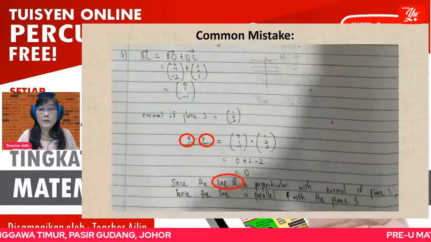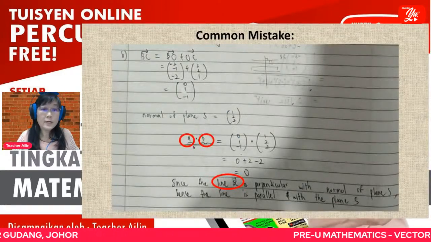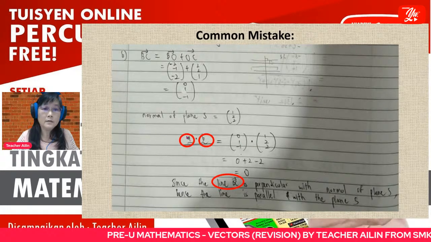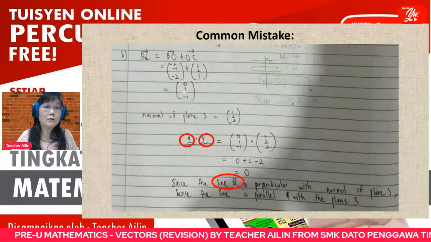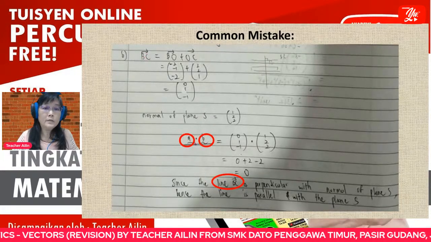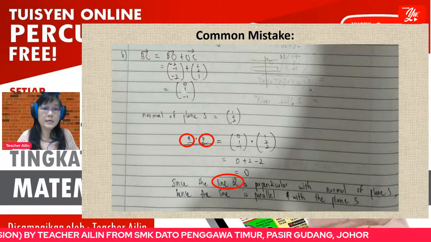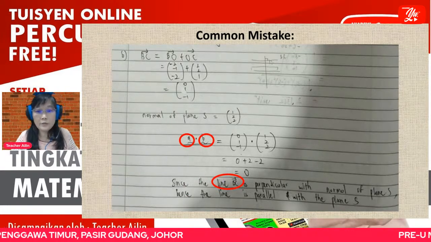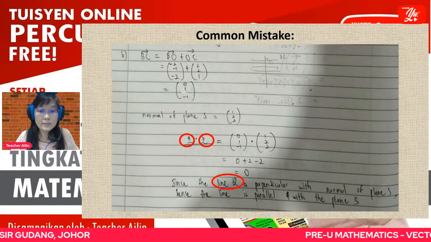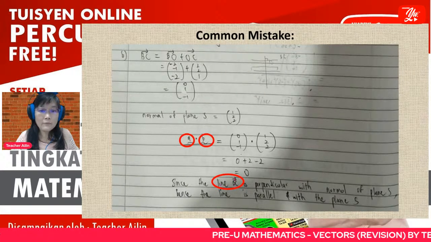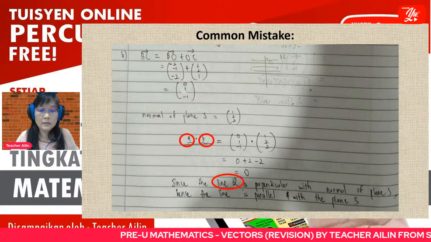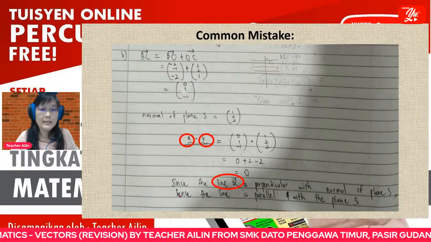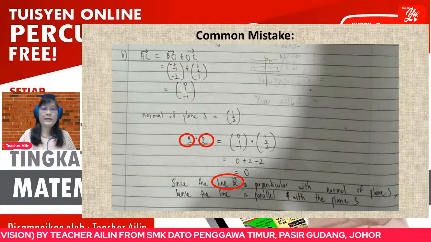Okay, so the common mistake. When you write this one, you should write the vector according to the question. Don't write A, B, because you compare BC and OA. So you should write vector BC and vector OA here. And when you answer, this is vector BC, not line. We cannot say line vector BC. Say BC is perpendicular with the normal of X, then the line is parallel with S.